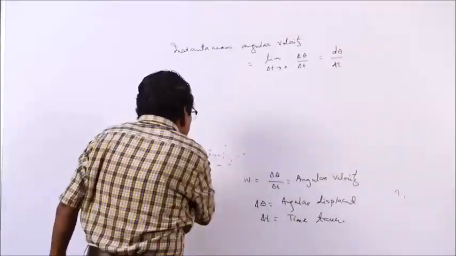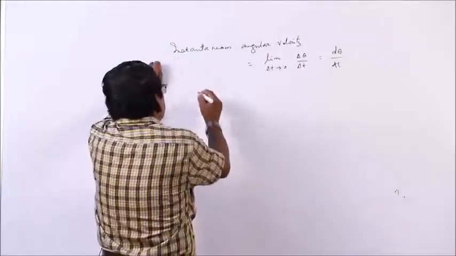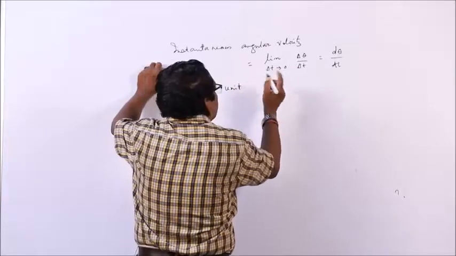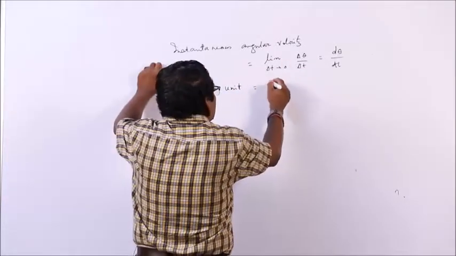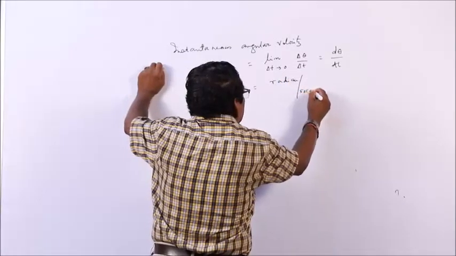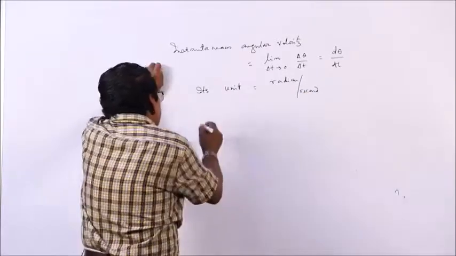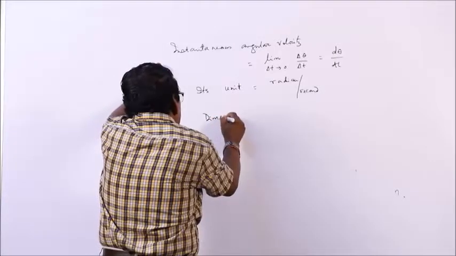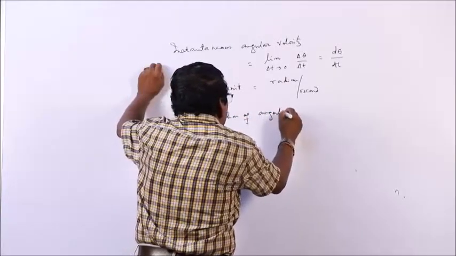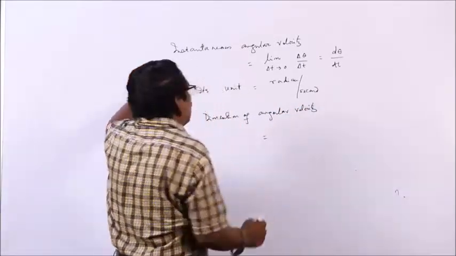Then what will be the unit of angular velocity? The unit is radian per second. What is the dimension of angular velocity?